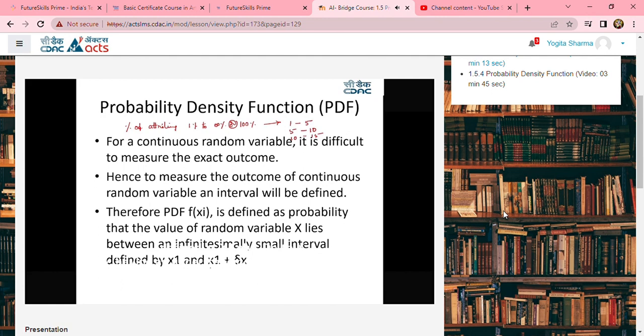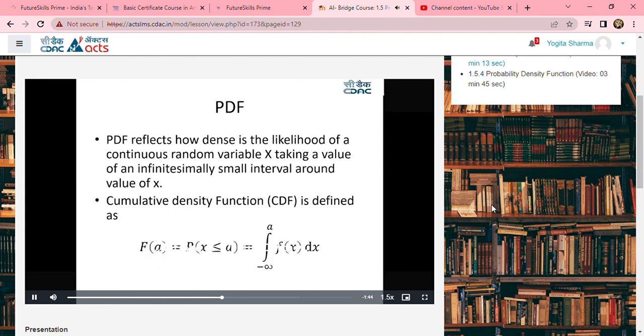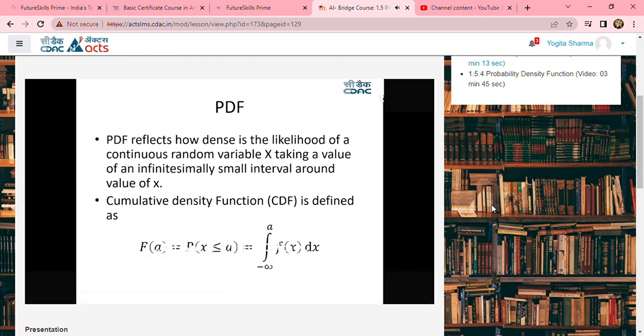Now, having an understanding of probability density function, let us see how we can represent this. So hence probability density function reflects how dense the likelihood of a continuous random variable is in infinitely small intervals around the value of x. Hence, the cumulative density function is defined as the function of an event where this particular event has the probability of occurrence for less than a number of times, ranging from -infinity to a, which is a function of that particular event alone. So this is how we are going to define the cumulative density function.